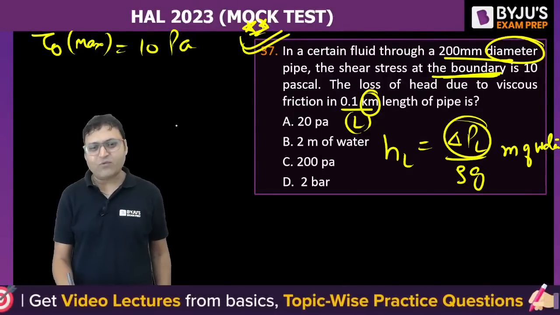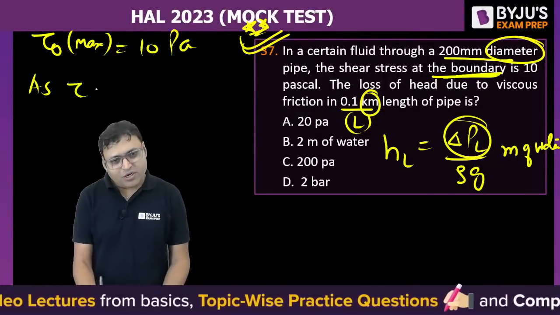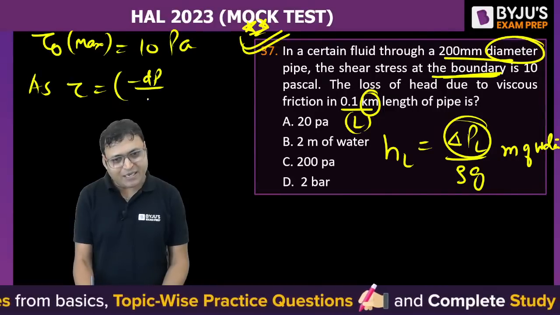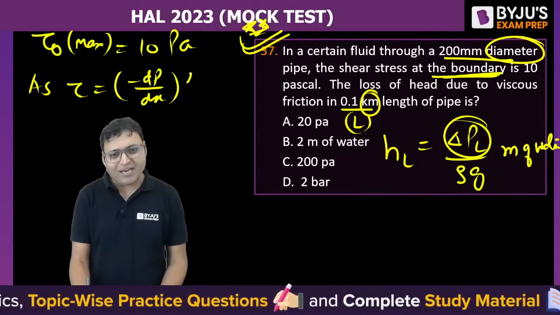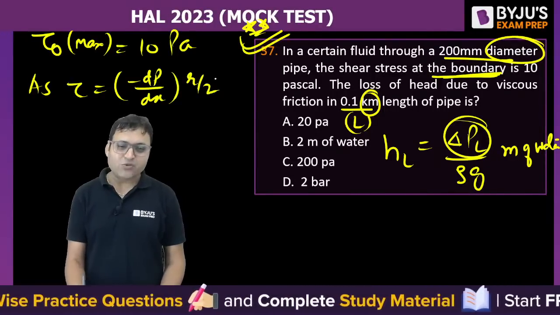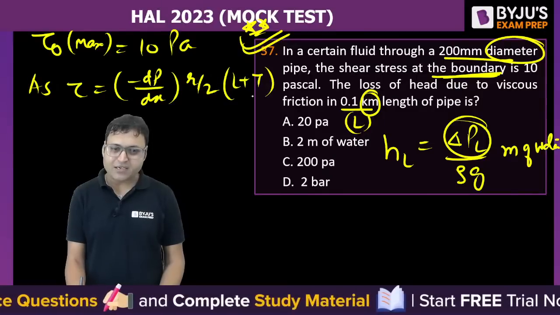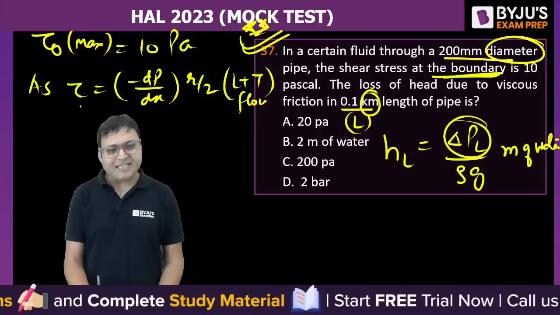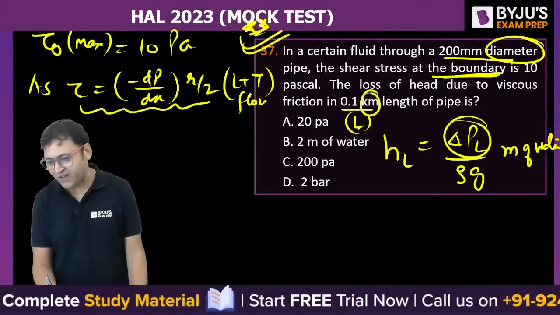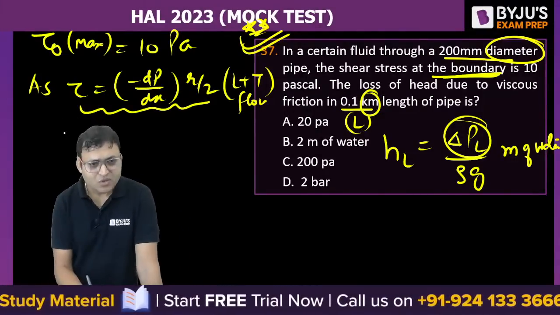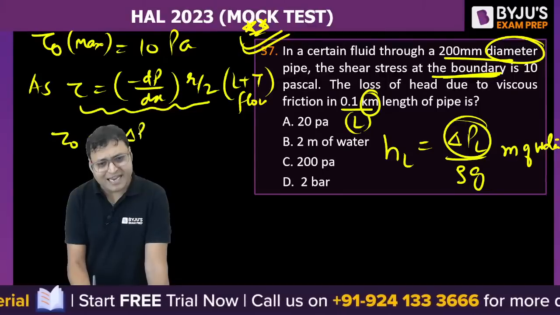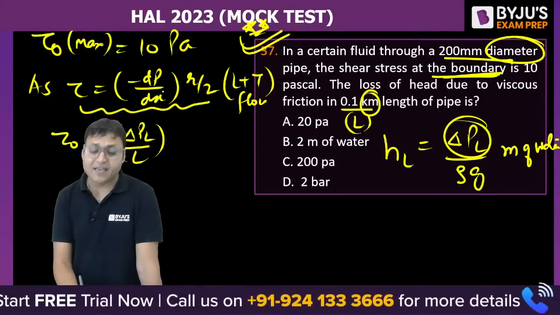So how to find out delta PL? As we know, tau is equal to minus dP by dx into R by 2. That is valid for laminar plus turbulent flow. This is the expression which is valid for laminar as well as turbulent flow. So tau naught can be written as delta PL by L, because P is a linear function of x.